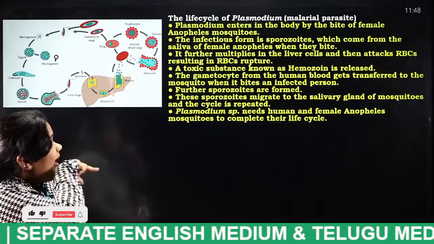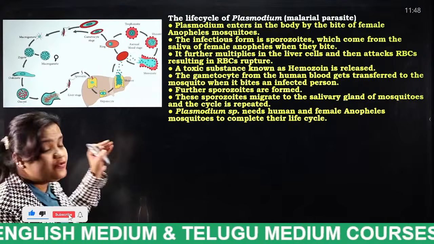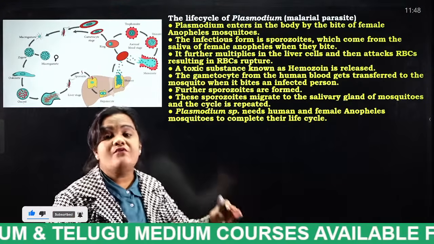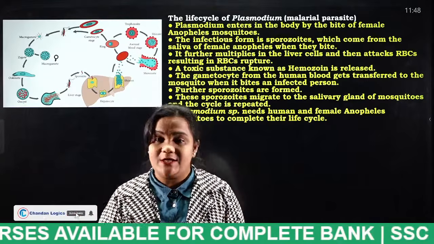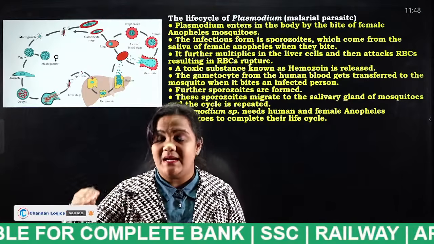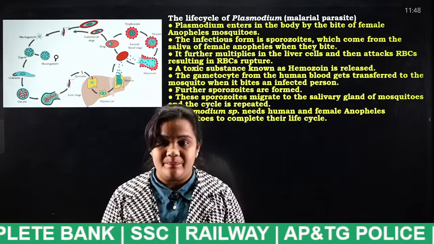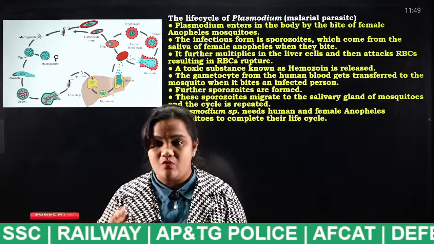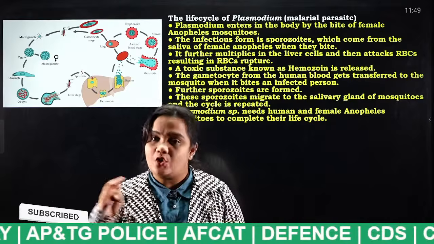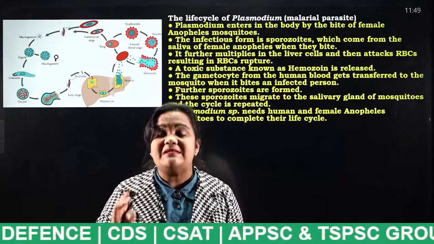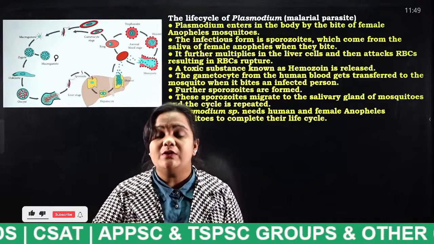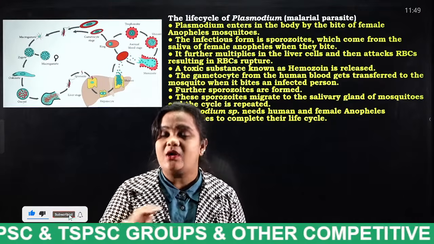Next, life cycle of Plasmodium. This is very, very important. So now we are going to discuss how malaria is infected to a person. So what is the life cycle of this Plasmodium? Plasmodium is nothing but what, students? It is a pathogen which is responsible for malaria. If a person is suffering with malaria, if it is treated before recognized, it is well.